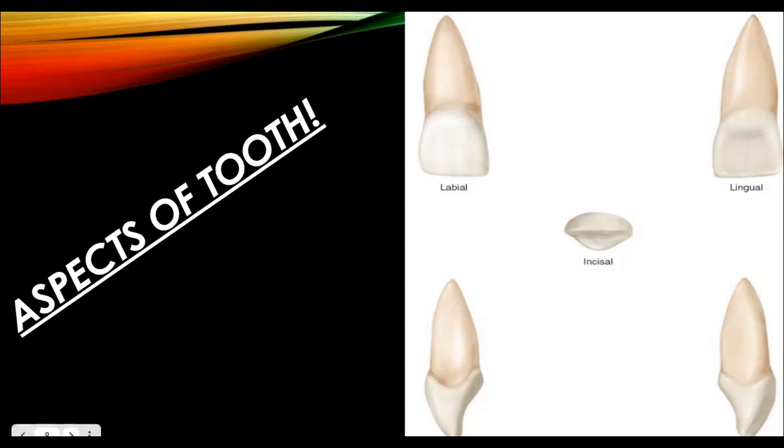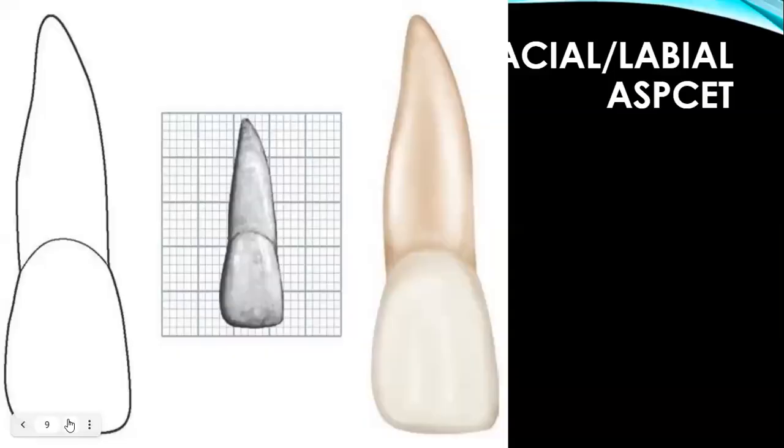So let's discuss it one by one. Labial aspect. As you can see, this is the labial aspect of the crown shown in this picture, right? In general, we call it the facial surface, but for specification of anteriors and posteriors, we will be calling it the labial surface, right? As you can see in this picture, the root is cone-shaped with a blunt apex. This is not a pointed apex. Here is a blunt apex, right?